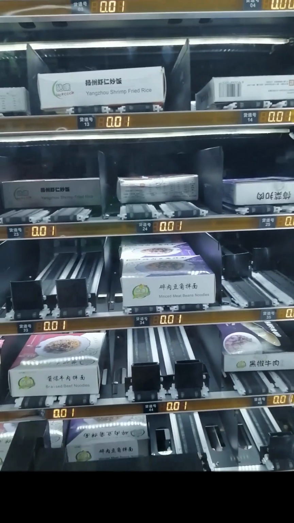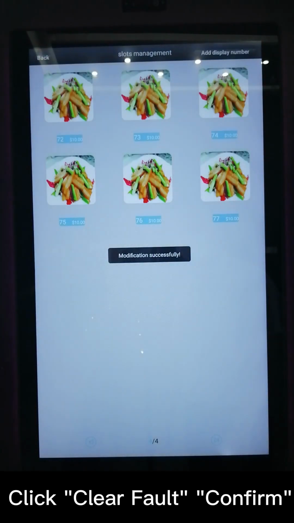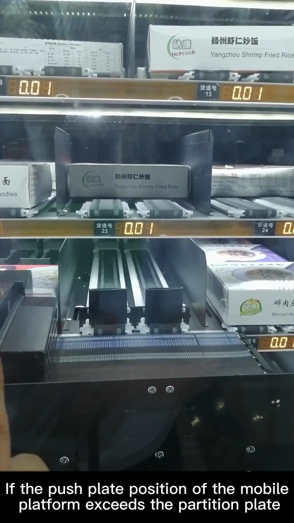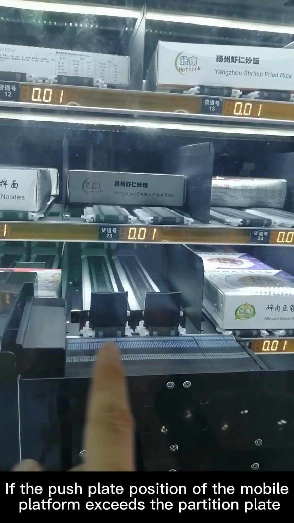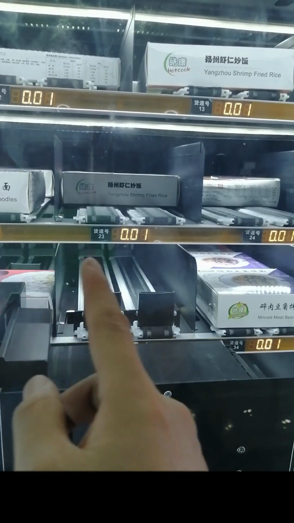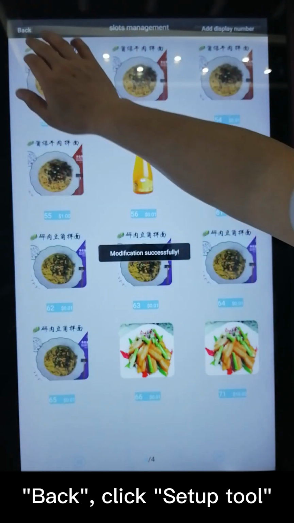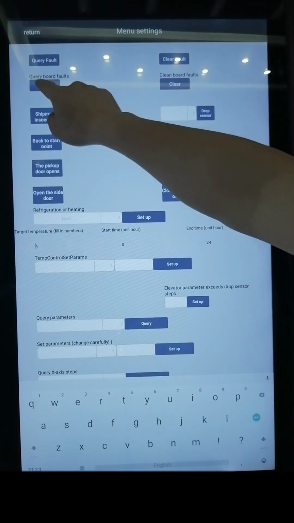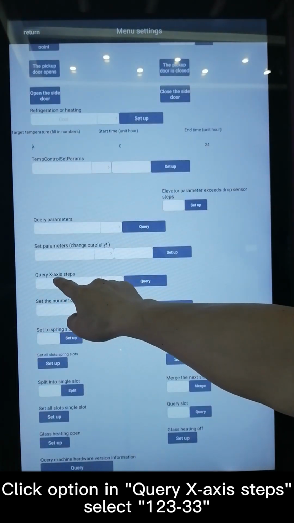If the push plate position of the mobile platform exceeds the partition plate, click clear fault, confirm. Back, click setup tool. Click option in query x-axis steps, select 123-33. Click yes. Click query, the value is 4600.